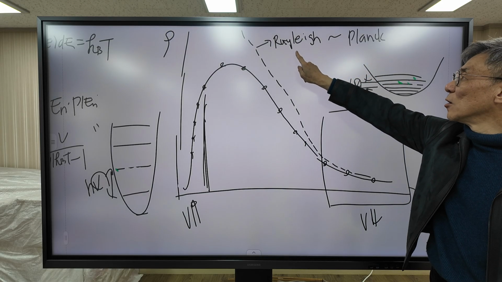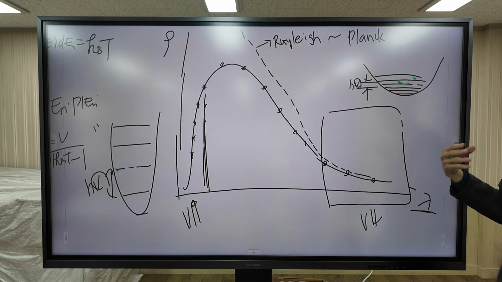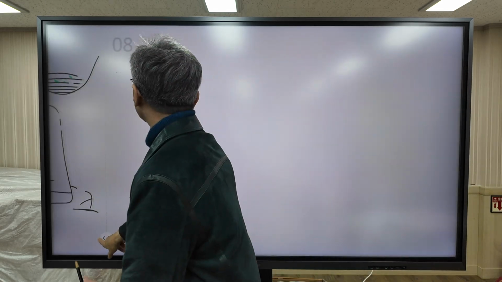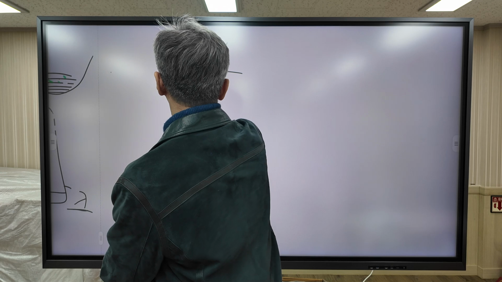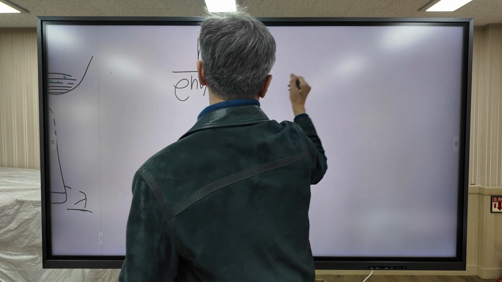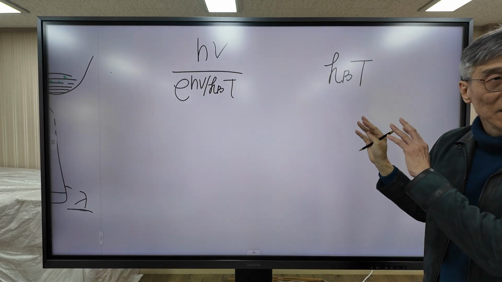Okay. Now, why the Rayleigh results converge to the Planck formula can be explained using mathematical expressions. Now, this is the Planck formula. And this is Rayleigh's formula.